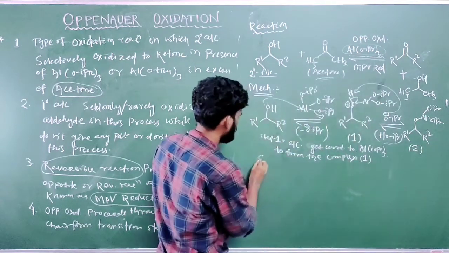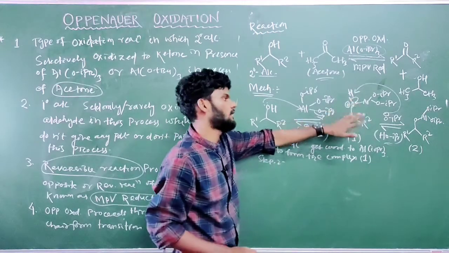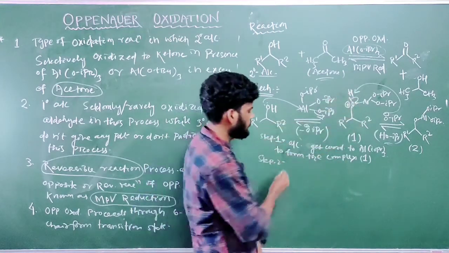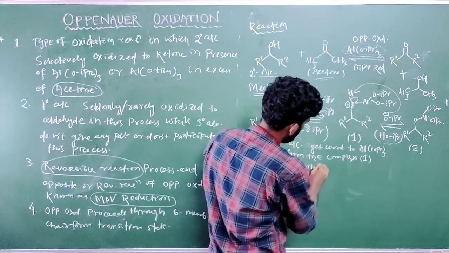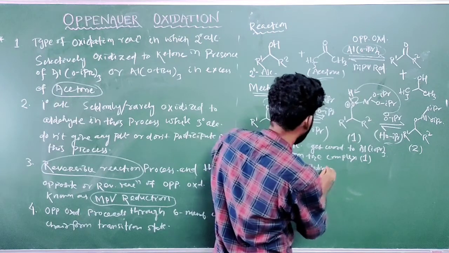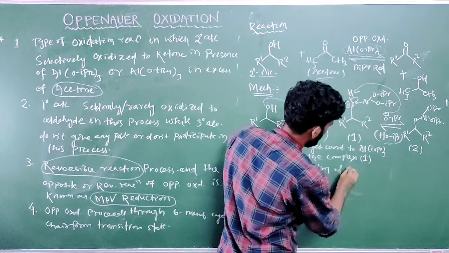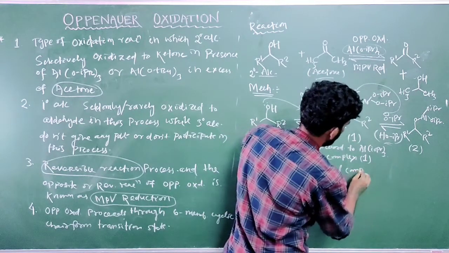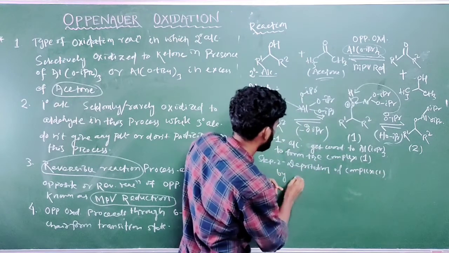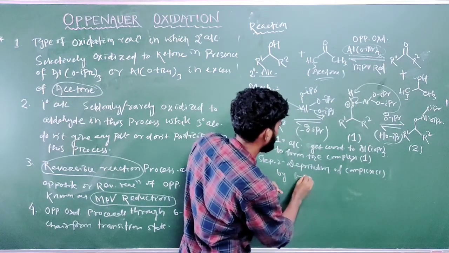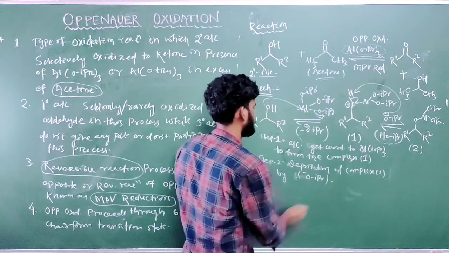So in step 2, deprotonation takes place, the isopropoxide takes the hydrogen. We can write this step as deprotonation of complex 1 by the isopropoxide anion, OiPr minus. Okay, got step 2.